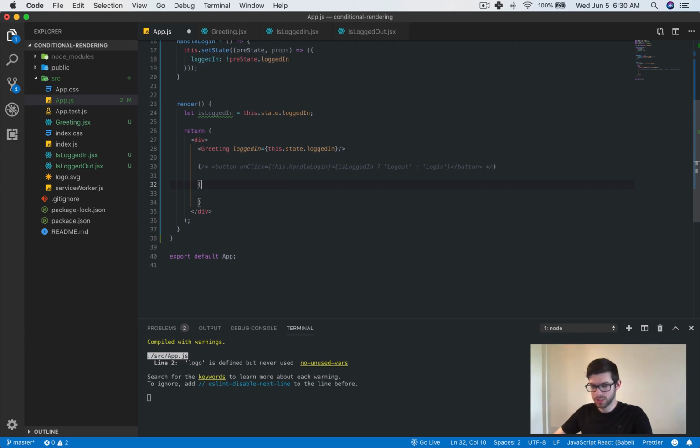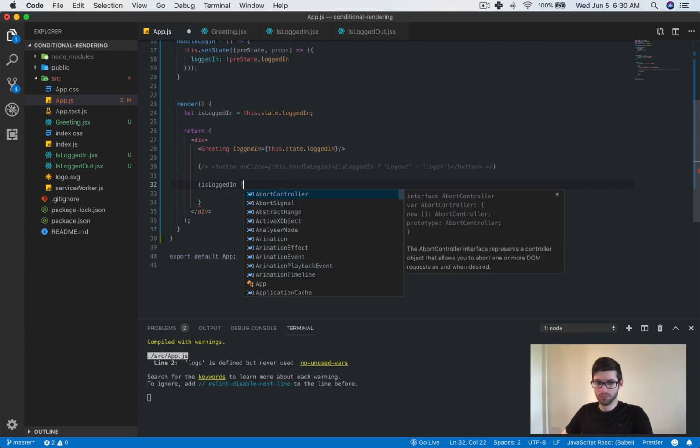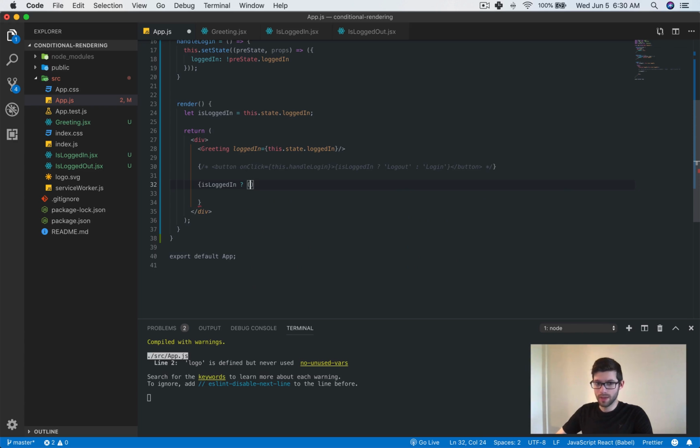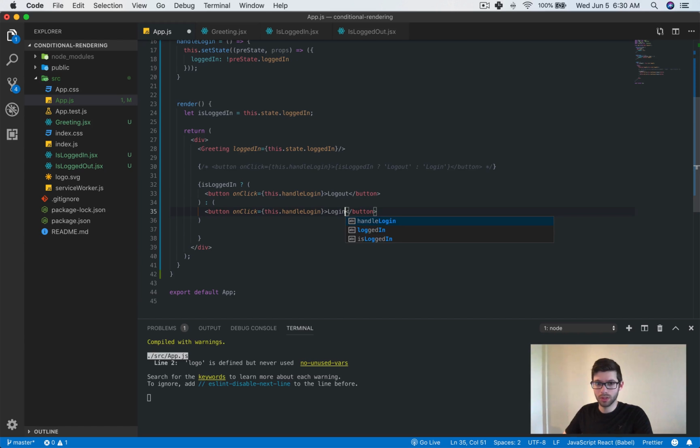Okay, so we can say isLoggedIn, and then we'll have parentheses because this is going to be bigger, and then we can just put our button here, except that it doesn't need to be an expression there. If we're logged in, we're going to say log out. Otherwise, meaning if it's false, we will say log in.